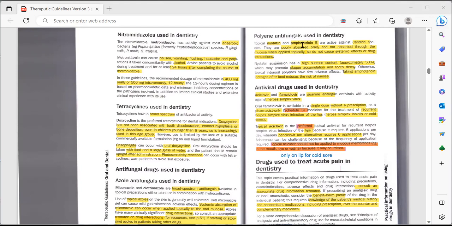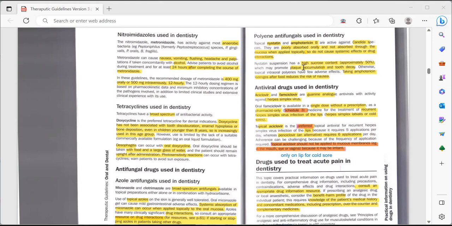So that's their benefit. The disadvantage of azoles was that they can be absorbed systemically and can cause many drug interactions, but the benefit of polyenes is that they do not have any systemic effect. They are not absorbed orally, and they do not cause any drug interactions.